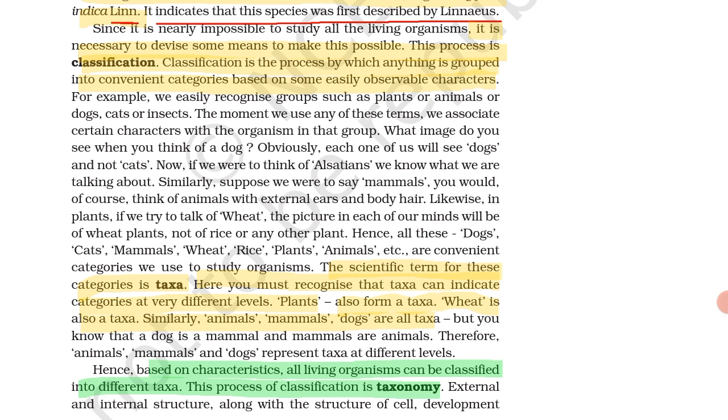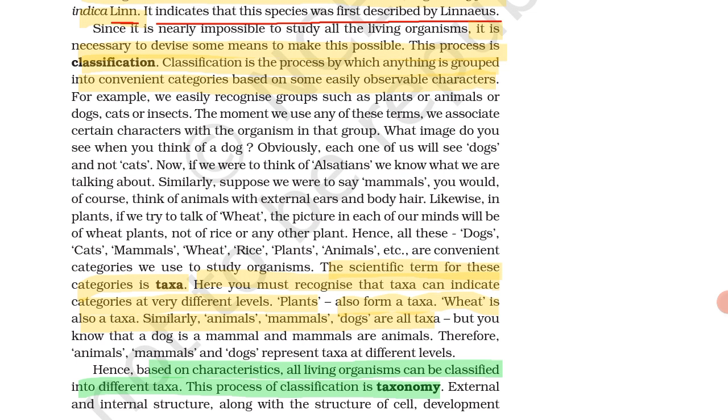So the scientific term for these categories is taxa. Here you must recognize that taxa can indicate categories at very different levels. Taxa means categories at different levels. Plants also form a taxa. Wheat is also a taxa.